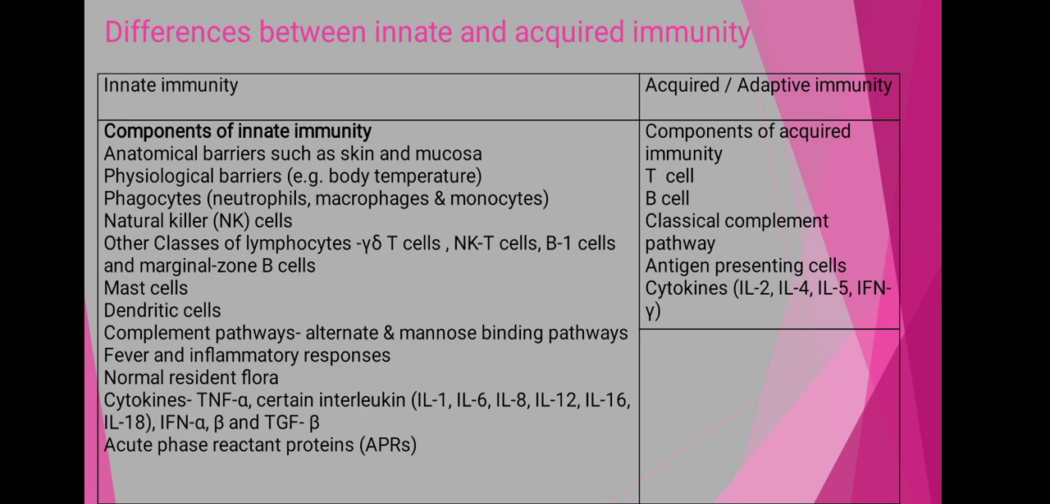Then the phagocytes, that is the different cells which are activated against the microorganism. These include the neutrophils, macrophages, monocytes and the natural killer cells. The other types of lymphocytes included are gamma delta T cells, natural killer T cells, marginal zone B cells, and the mast cells, then the dendritic cells.